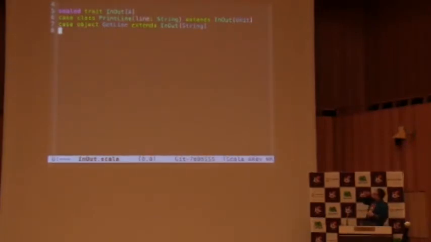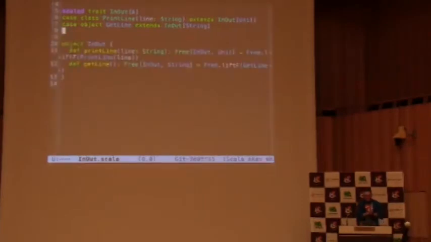So we will introduce utility functions here. Is that OK? Is that font OK for you guys? Awesome. So we have two utility functions, which already give us a program. So printLine gives us a program that will, well, print a line. And getLine will give us a separate program that gets us a line from the user, and we get that instance of that line, of that string. And we use this little liftF function from ScalaZ. It does the magic. It just takes our element of our language and lifts that into the program. If that seems weird, don't worry, we're going to get there.